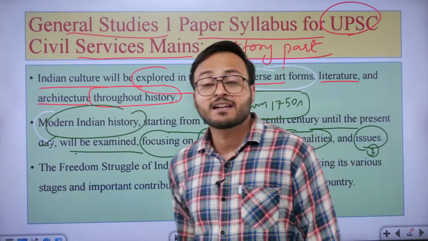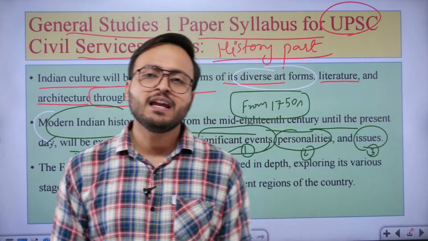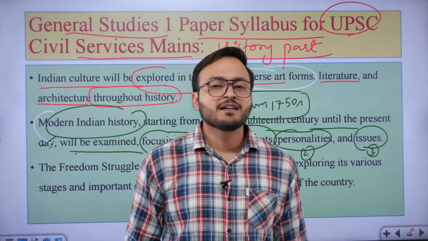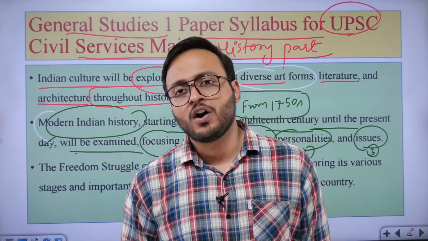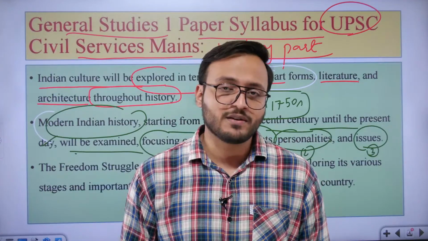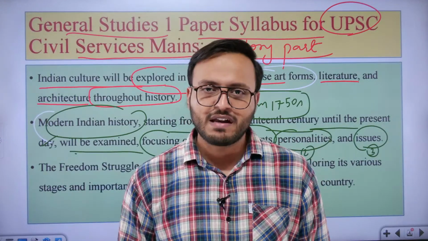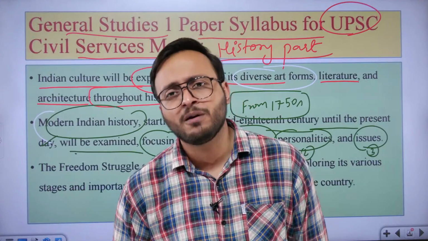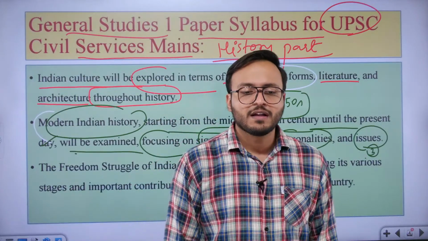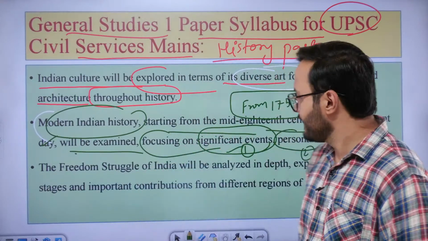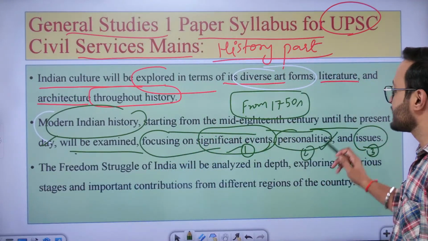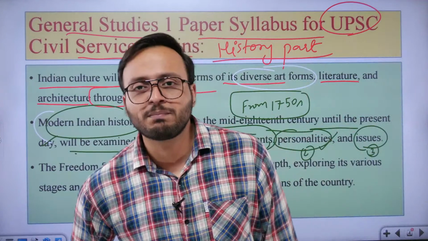Significant events like the Quit India movement, the Simon Commission, the jailing of Bal Gangadhar Tilak, or Ghadar Party incidents, or Komagata Maru, Jallianwala Bagh incidents. Such famous and important incidents and events. Okay, everybody?